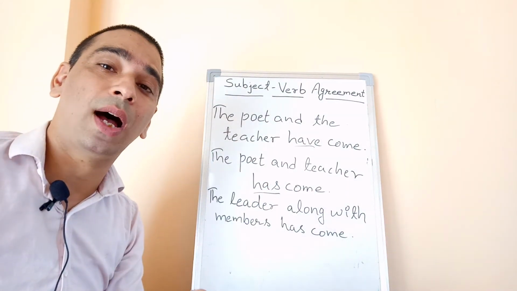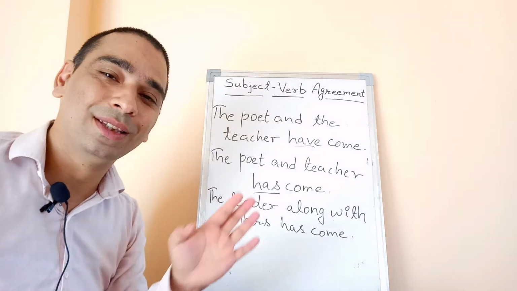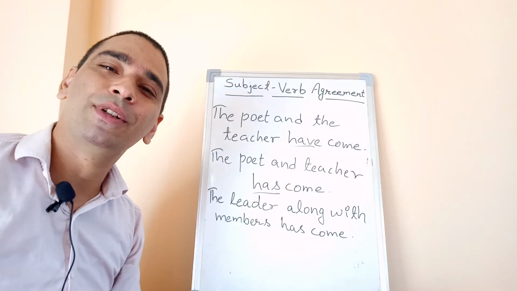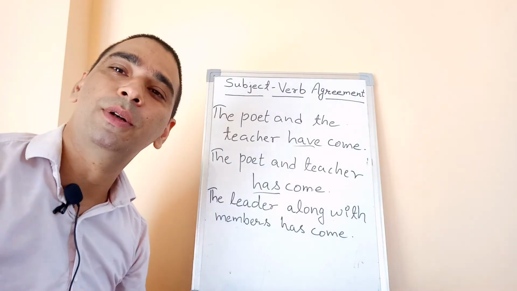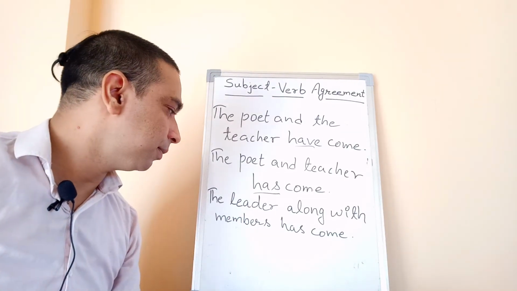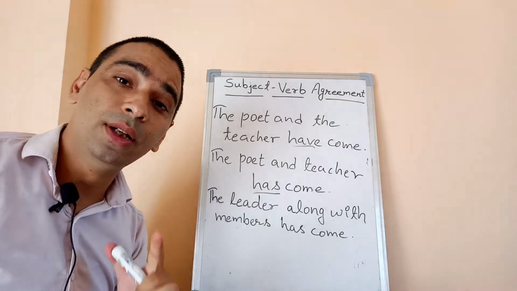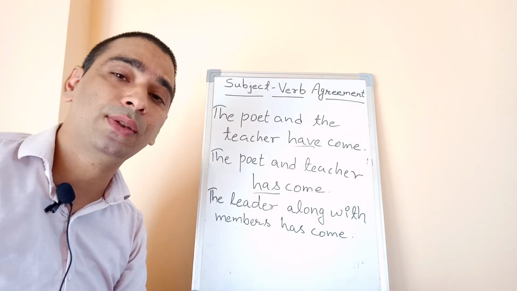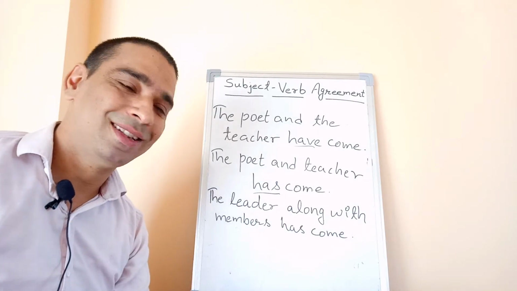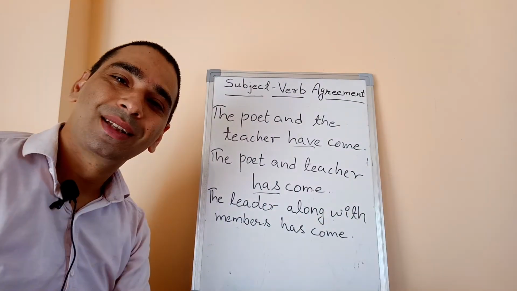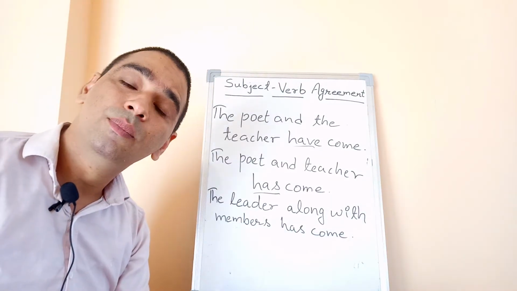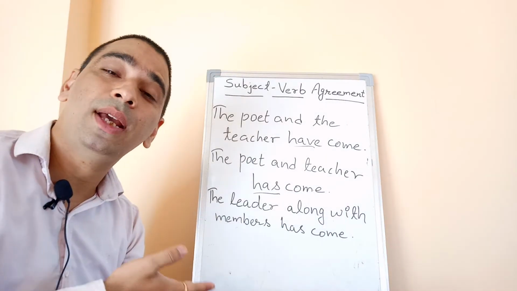Such a sentence is asked in your examination. You have to be very careful. This is the sort of sentences there are when we talk about subject verb agreement. Okay. The leader along with members has come. Now the question is, sir, the leader along with members, it means there are many people, and moreover we are using along with. So the leader is there and members, so it should be have come, but we have used has come.